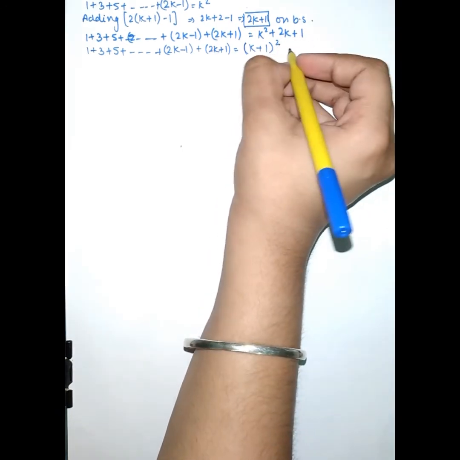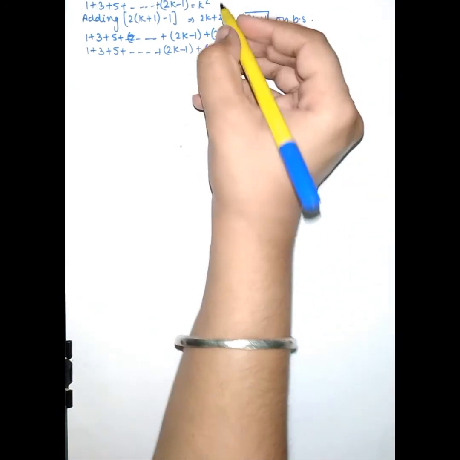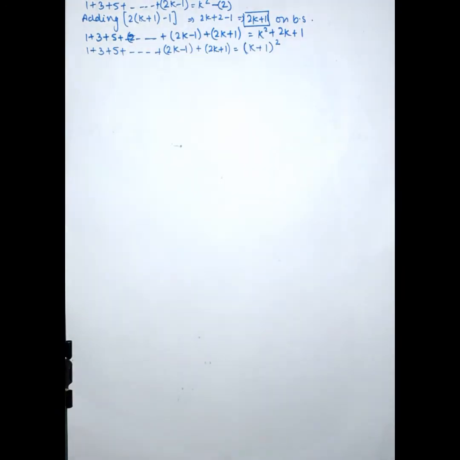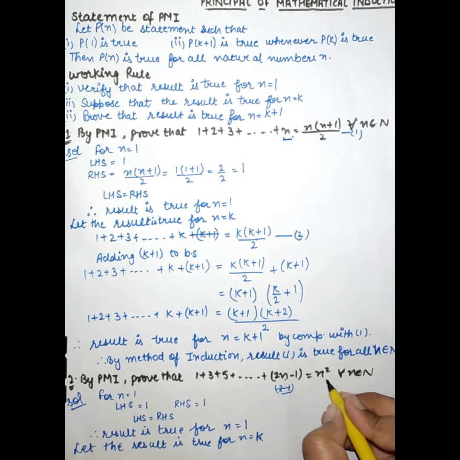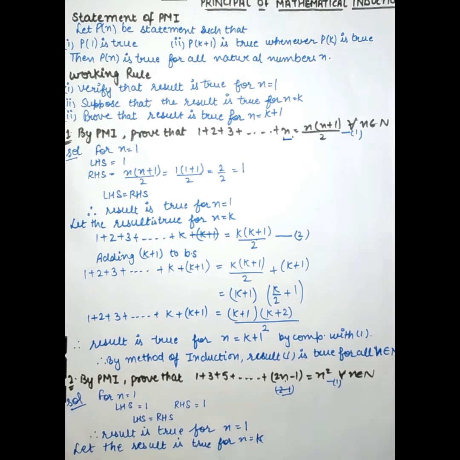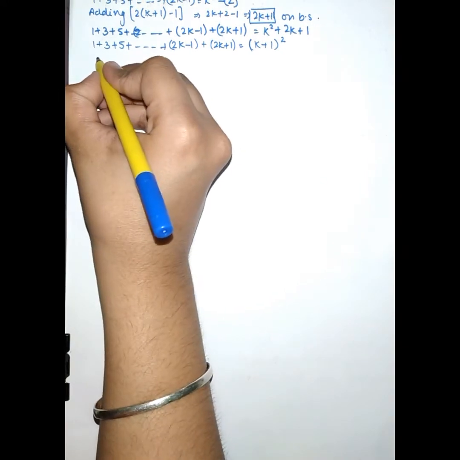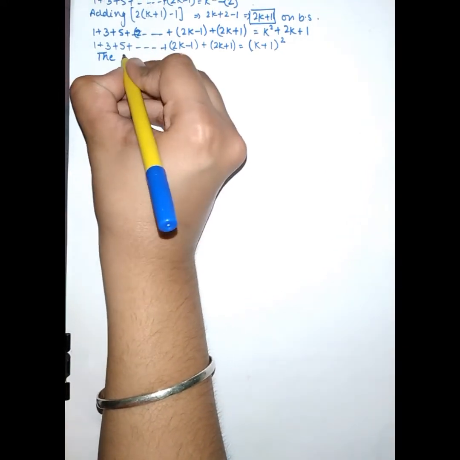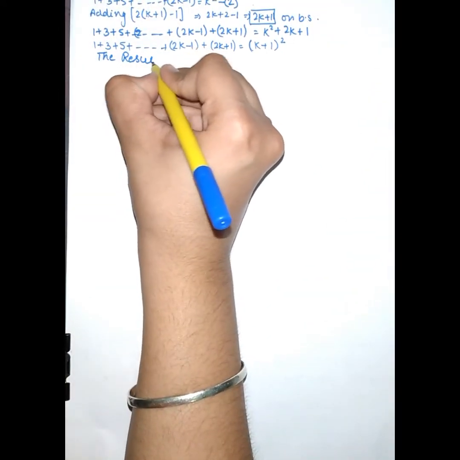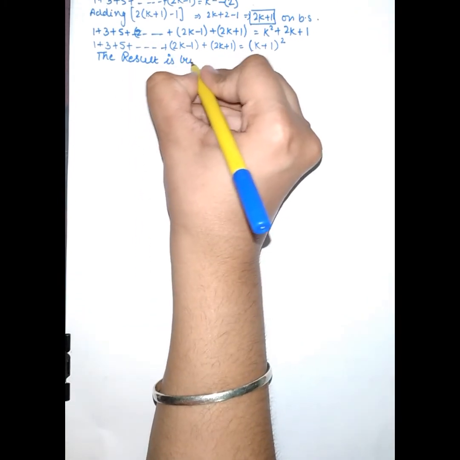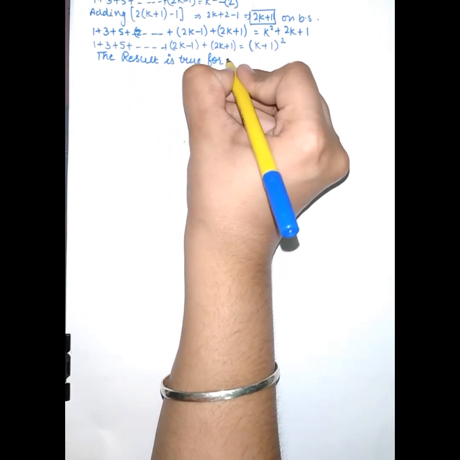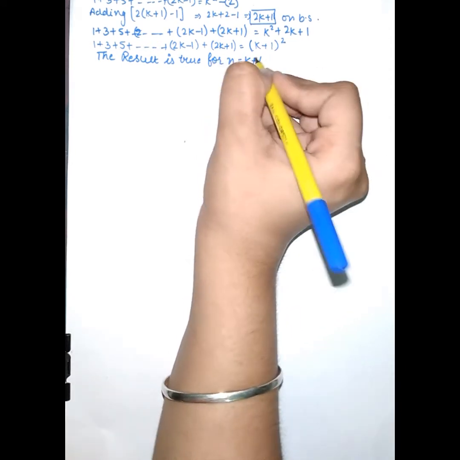So by comparing this with the first equation, this is our second equation and this is our first equation. By comparing, it shows that the result is true for n is equal to k plus 1.